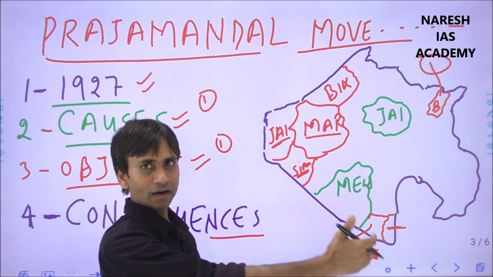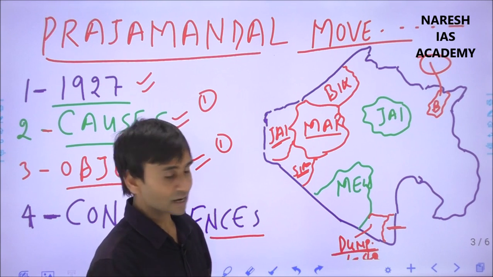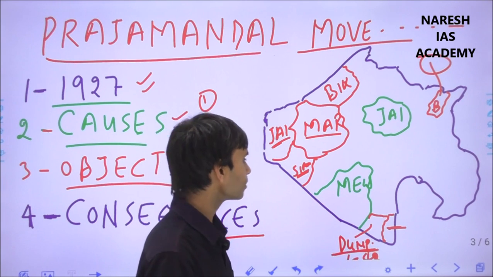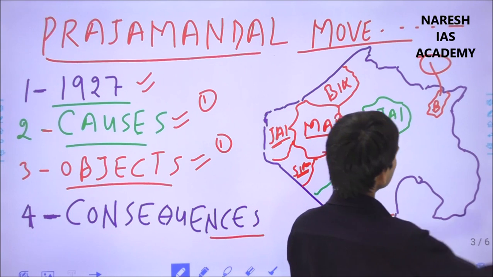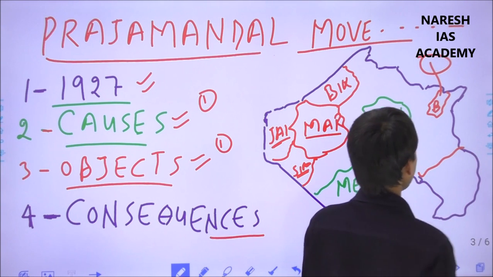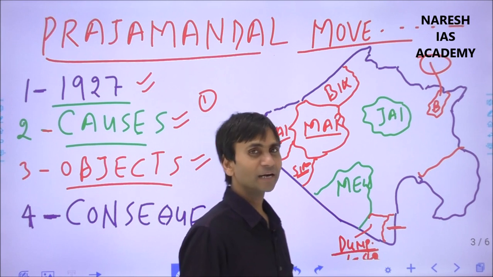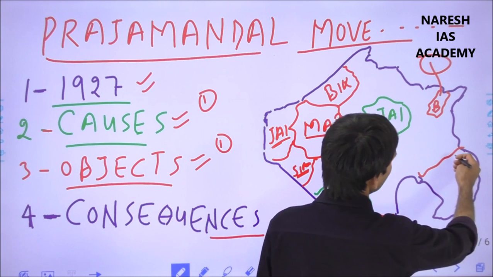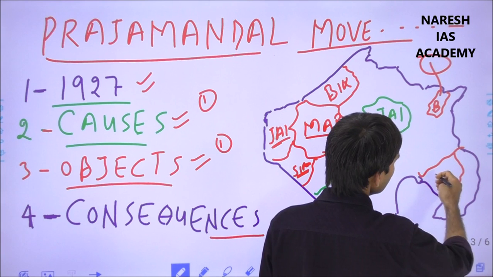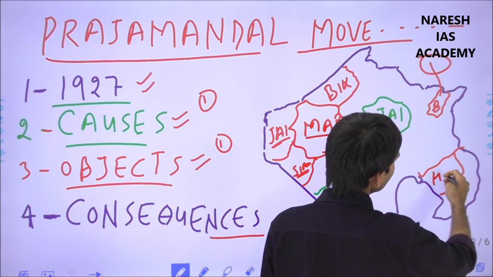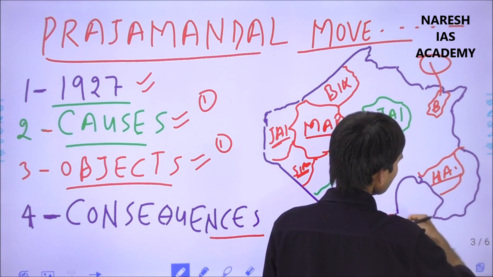The Poonawada and Rastapal incidents are related to the Dungarpur Prajamandal. And this was the Hadoti Prajamandal, founded by Pandit Nenuram Sharma in Kota in 1934.